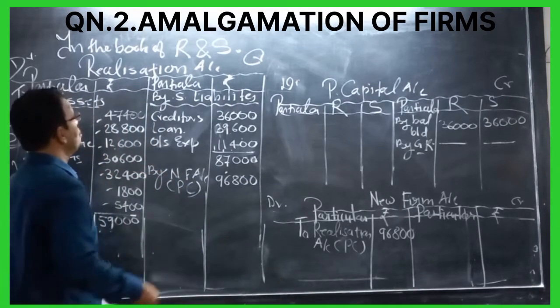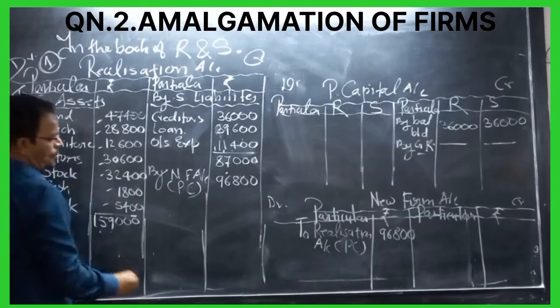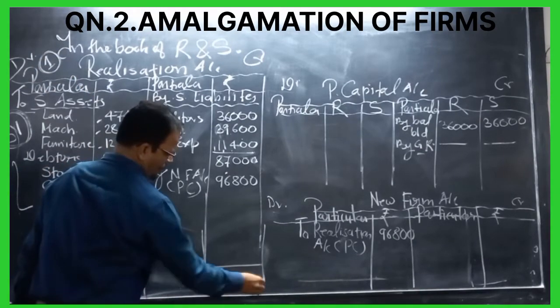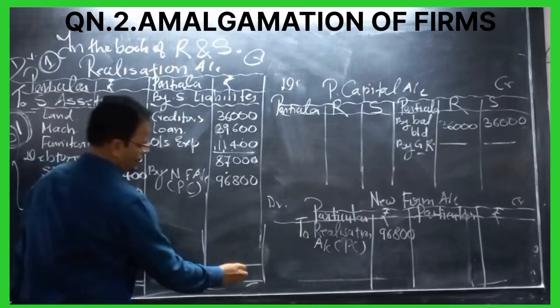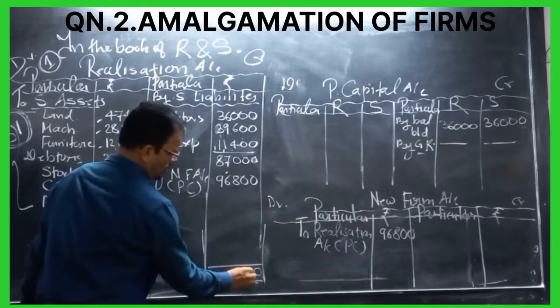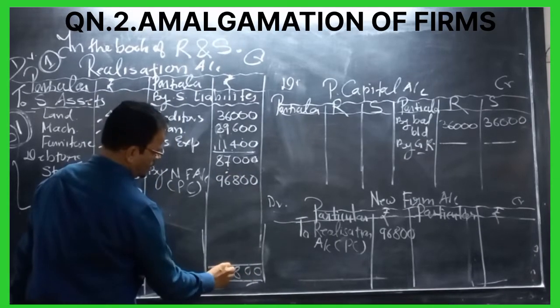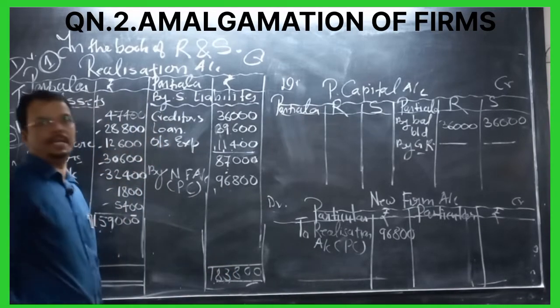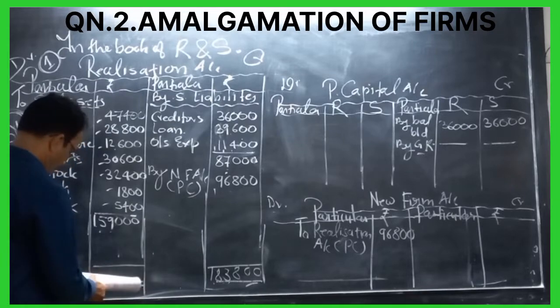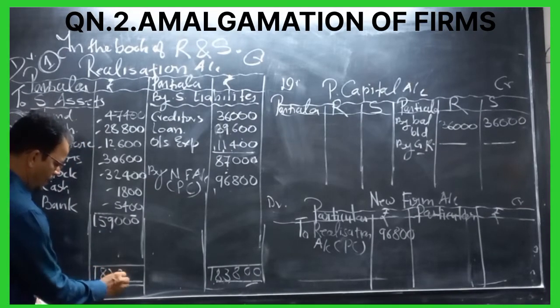So first we have to close which account? Realization account. First we will take the credit side total. 0, 0, 8, 6 plus 6, 13, carry 1, 8. 1,83,800. The same total we will put at the debit side, 1,83,800.